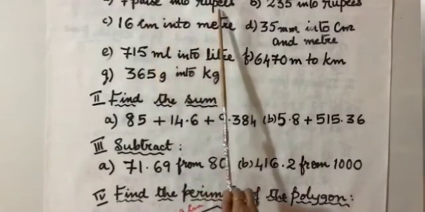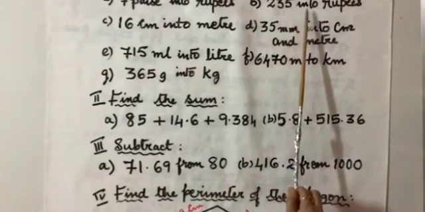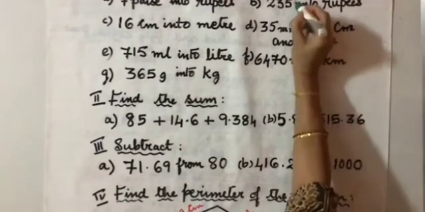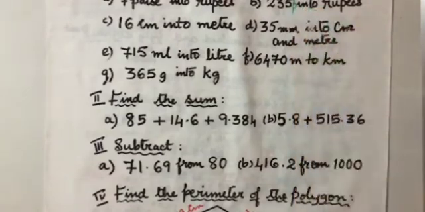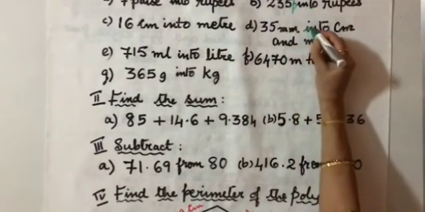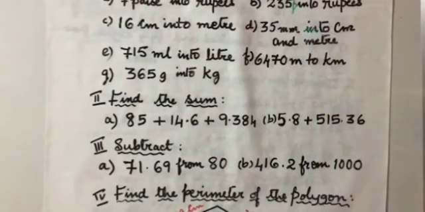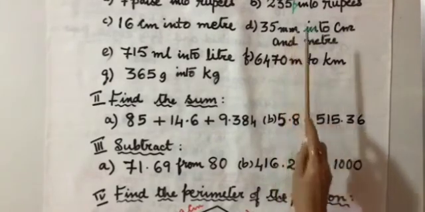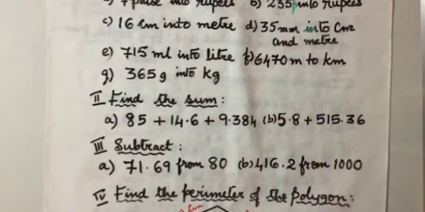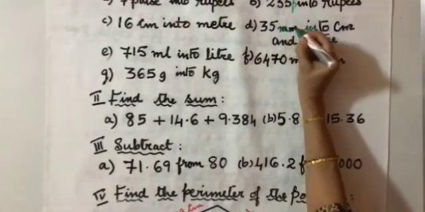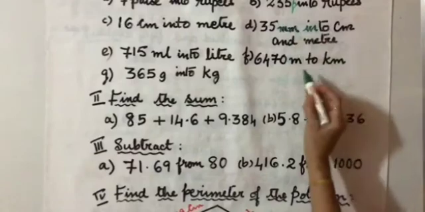7 paise into rupees, 235 paise. Here also paise, children, I have missed. Please make a note here. Paise into rupees. Then we have 16 centimeters into meters. 35 millimeters into, first convert it into centimeters, then convert it into meters.